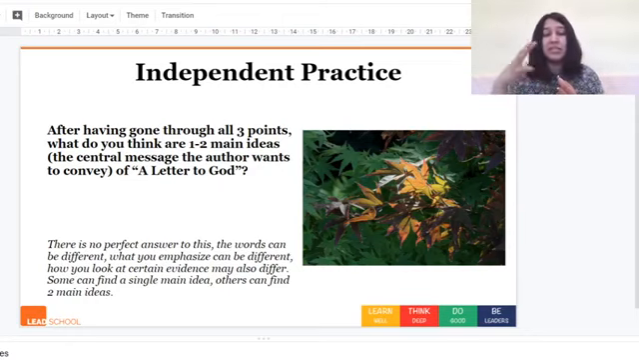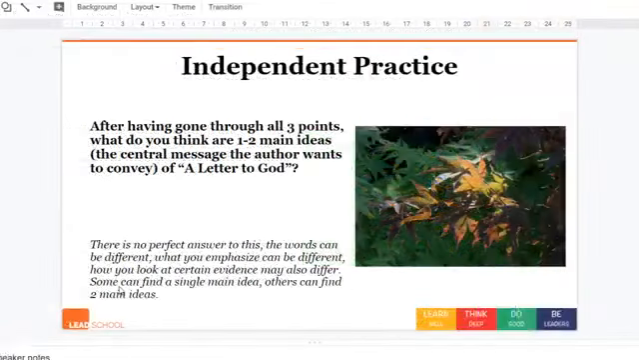But before you do that, you should understand that there is no perfect answer. Your words can be different, what you emphasize can be different, how you look at certain evidence may also differ. Everyone will have a different perspective. So some may find there is only one main idea, some may find there are two main ideas. That is also fine. But what is important is that we are supporting it through evidence and through a logical argument. So please note this down and do the independent practice. You have 2 minutes.